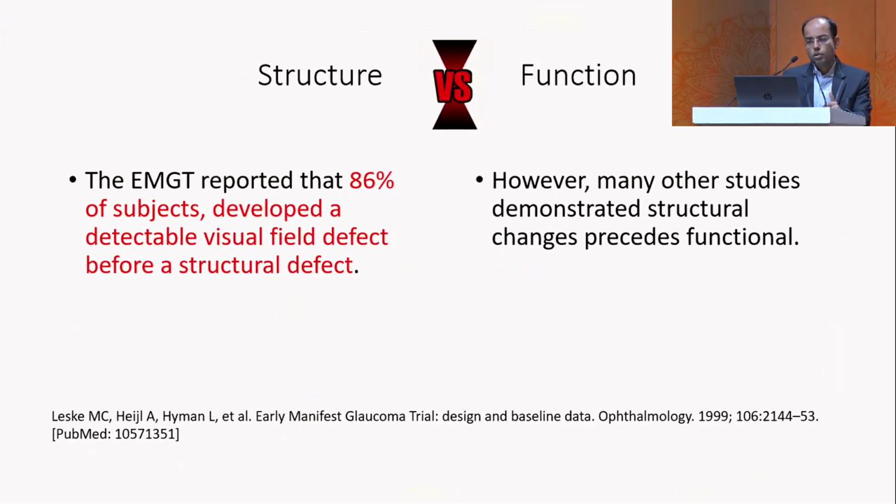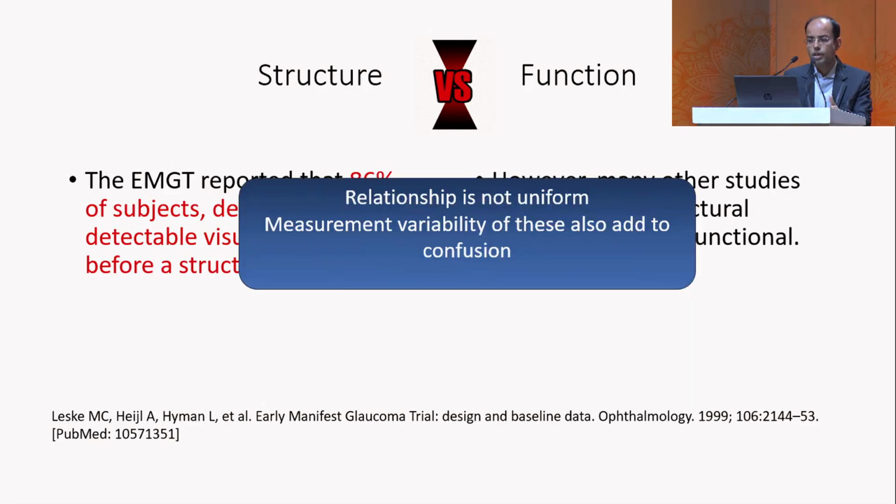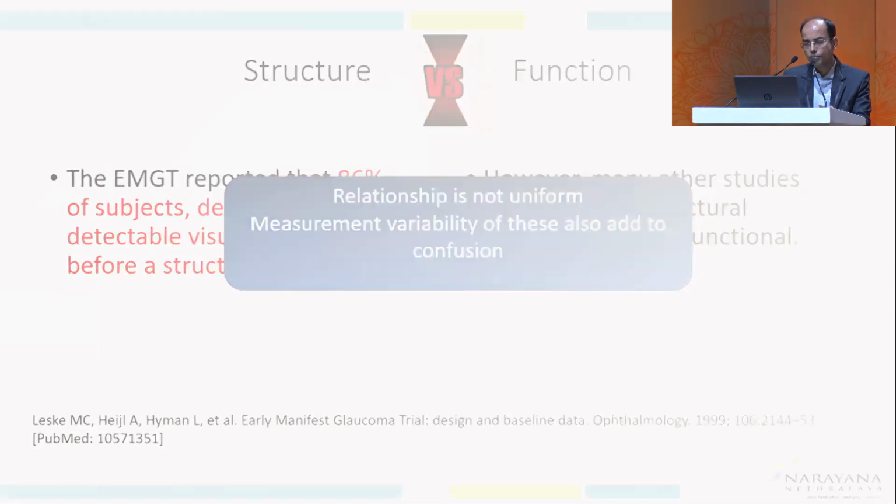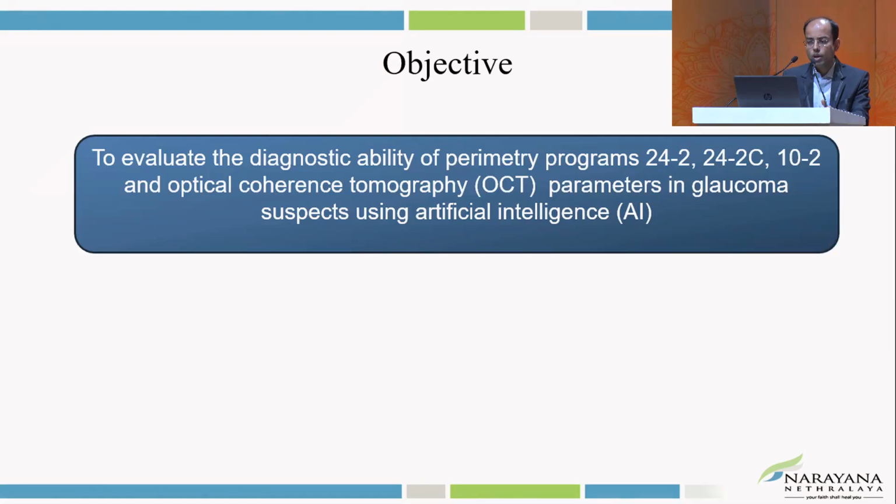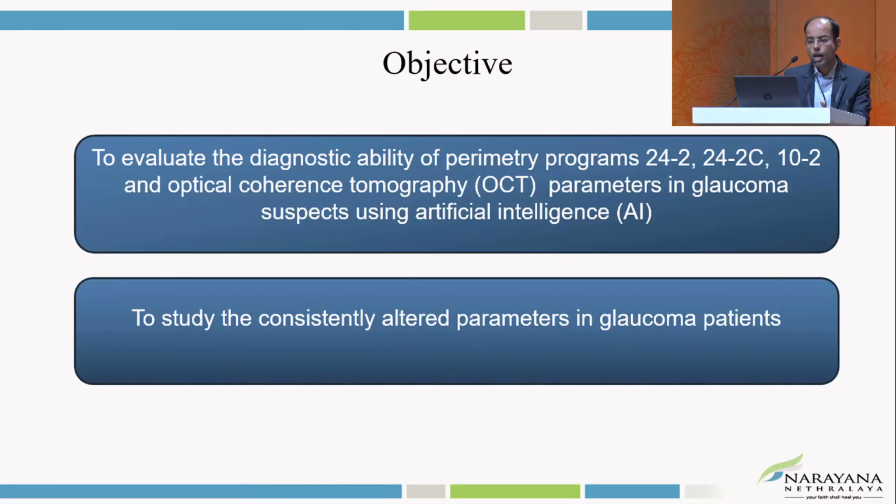And to add to this confusion, initially the EMGT study mentioned that sometimes in early glaucoma visual field defects come even before the structural changes appear. However, many other studies have shown otherwise, that structural changes usually come before the functional changes, but this relationship is not uniform, and the measurement variability further adds to the confusion. So the objective of our study is to evaluate the diagnostic ability of the different perimetry programs 24-2, 24-2C and 10-2 along with the OCT in diagnosing early glaucomas with the help of artificial intelligence, and to study the consistently altered parameters in glaucoma patients.